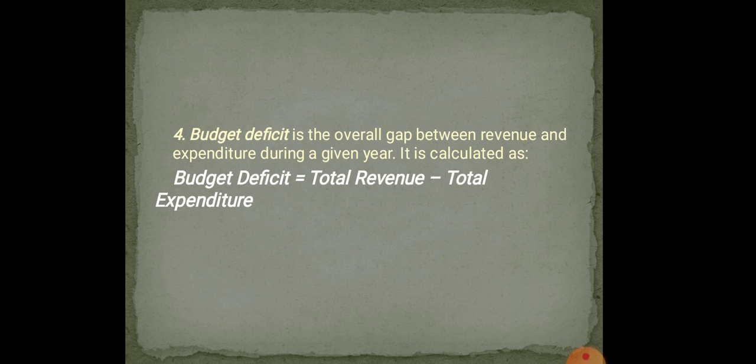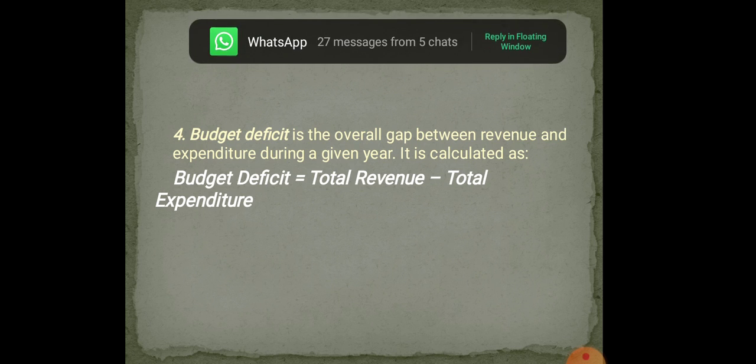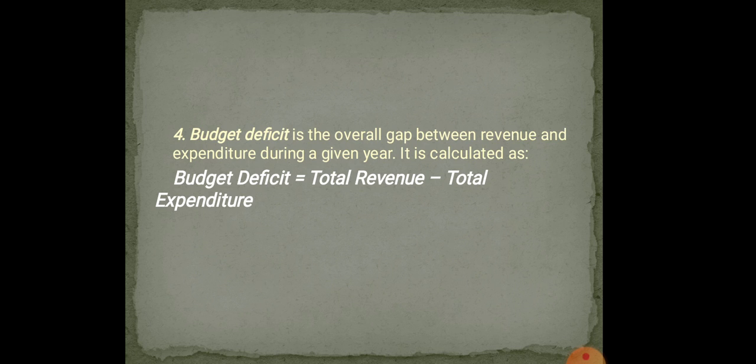Sorry for being late. According to the definition of the Indian Planning Commission, deficit financing is improving the net purchasing power in the economy through the budgetary provisions of the government. Deficit is indicated by the negative sign, minus. In many places it is shown as minus. Again I'll repeat: budget deficit equals total revenue minus total expenditure. Deficit is indicated by the negative sign, minus.